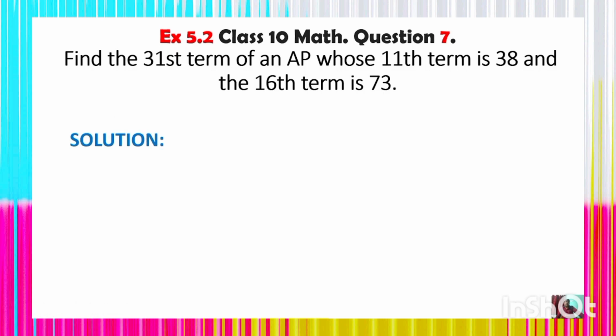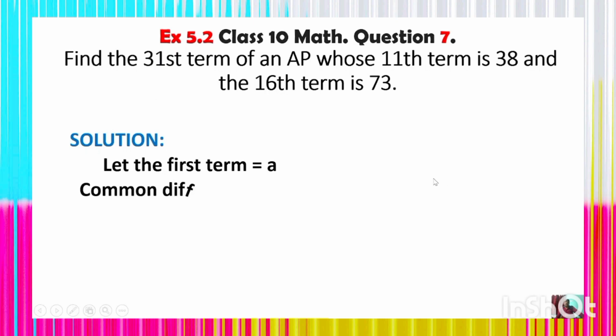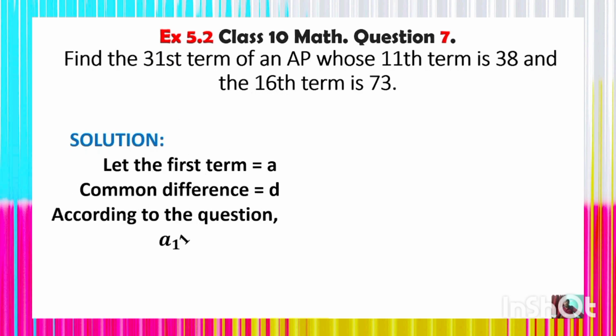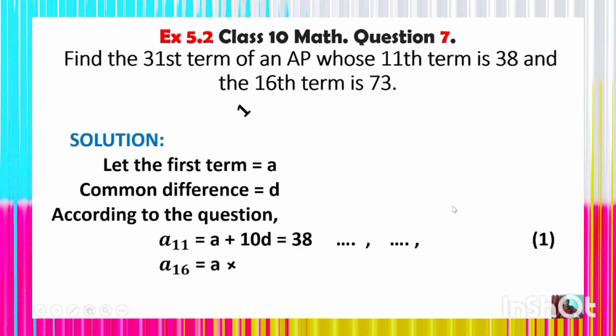Look at the solution here. Let the first term of the AP be a. The common difference is equal to d. According to the question, the 11th term is equal to 38. It means a11 is equal to a plus 10d, which is 38, equation number 1. Similarly, the 16th term of the AP, which is a16, is equal to a plus 15d, which is 73. Understand? So you get two equations.